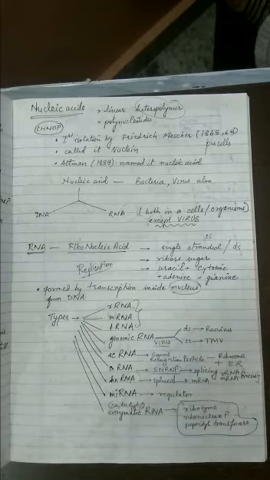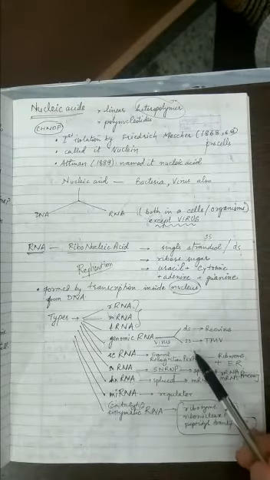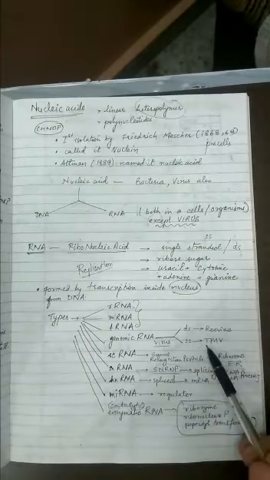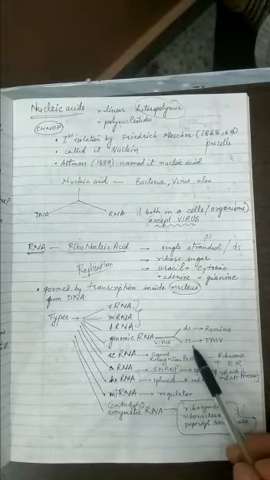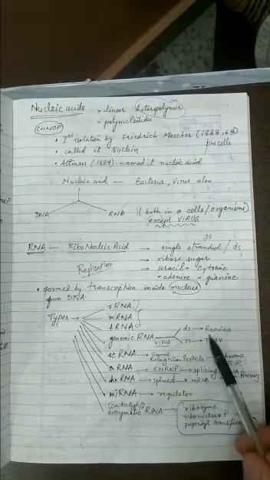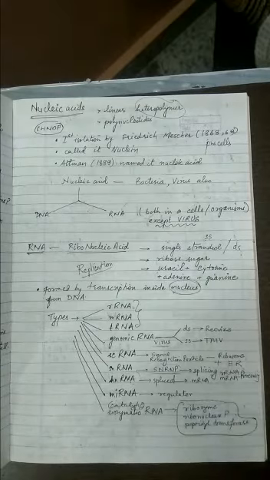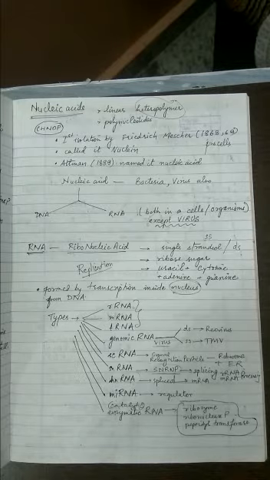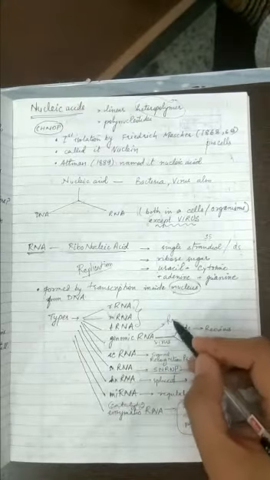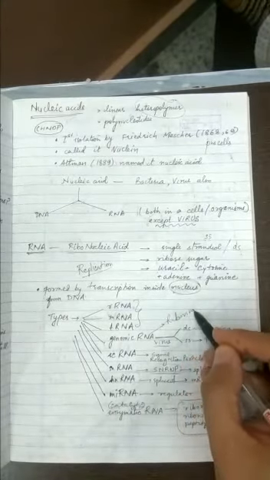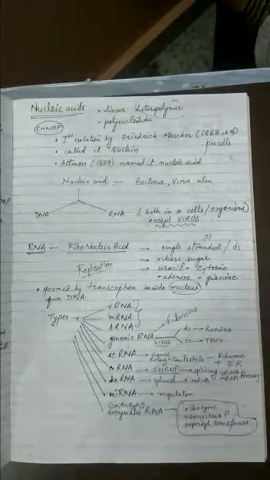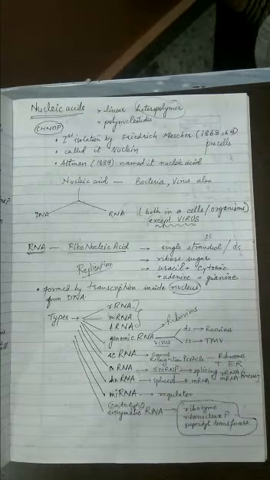So the RNA can exist in both conditions, double stranded and single stranded. For example, tobacco mosaic virus has single stranded genetic RNA, and the Reo virus has double stranded genomic or genetic RNA. So genetic RNA is found in some viruses, and these viruses are called ribovira or riboviruses. Genomic RNA can be single strand, it can be double strand.